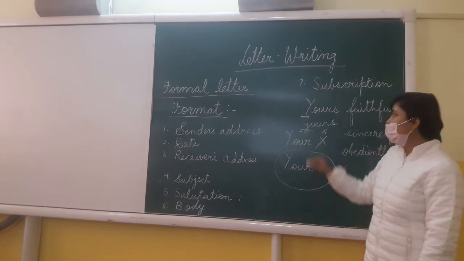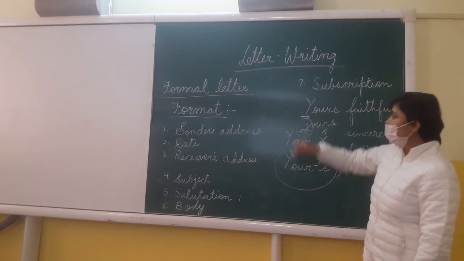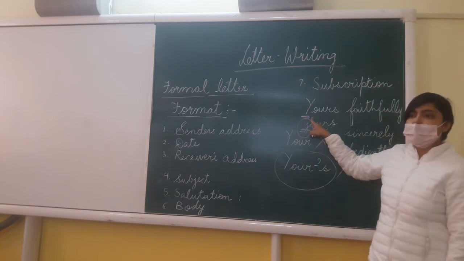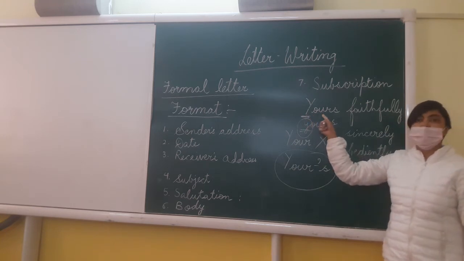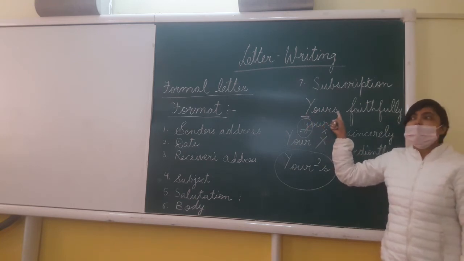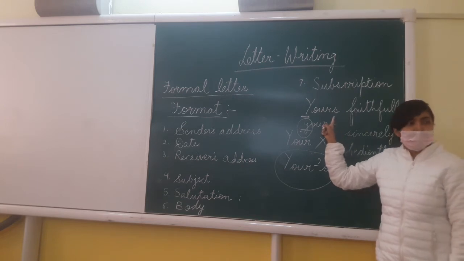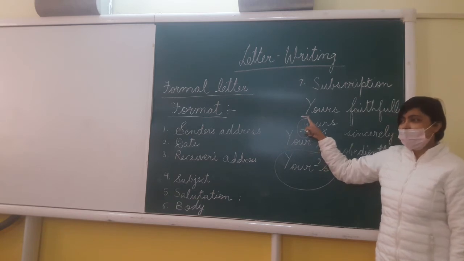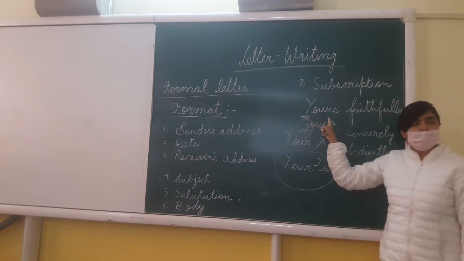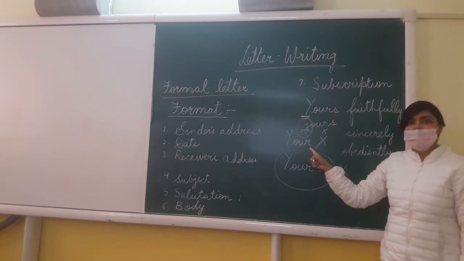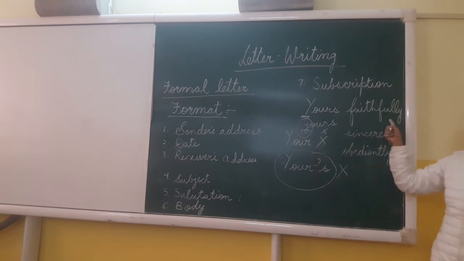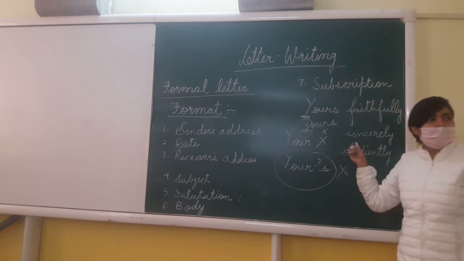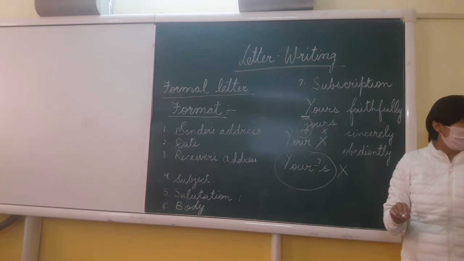So what do we have to do? We have to write this as capital Y. Whenever we are writing, it should be Y-O-U-R-S. Remember the S. Remember the letter Y is a capital letter. This is how we write yours. If you write your and then you write faithfully, the subscription will be wrong. If you write your sincerely, your obediently, it will become wrong.